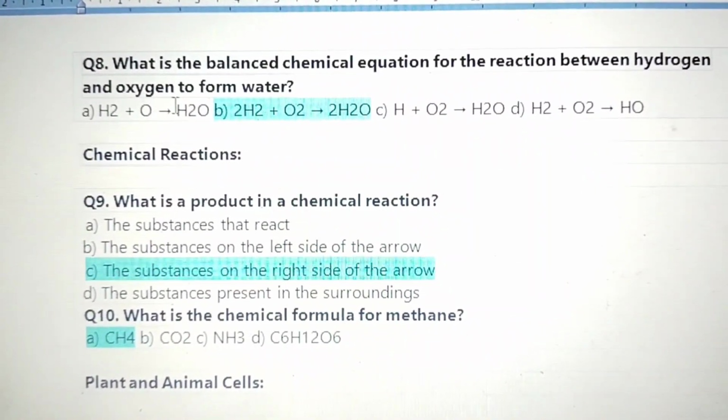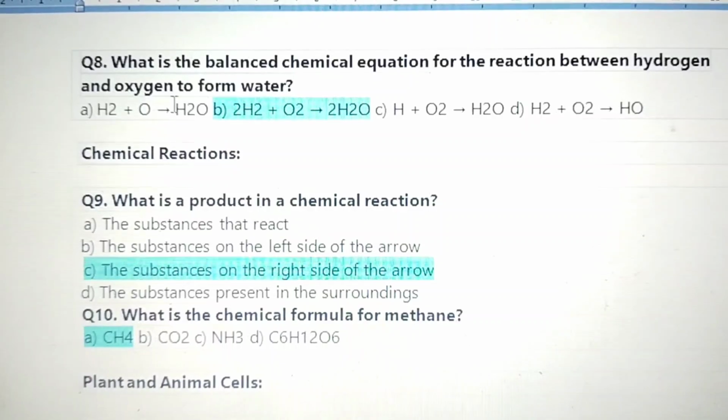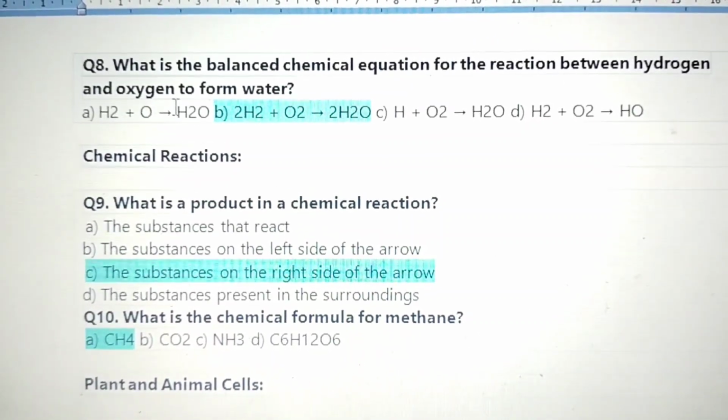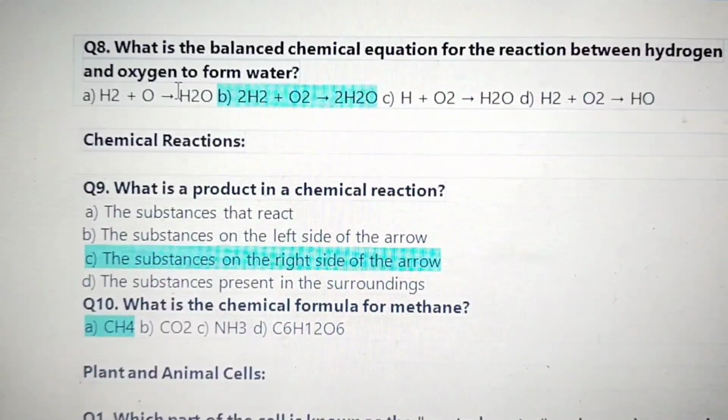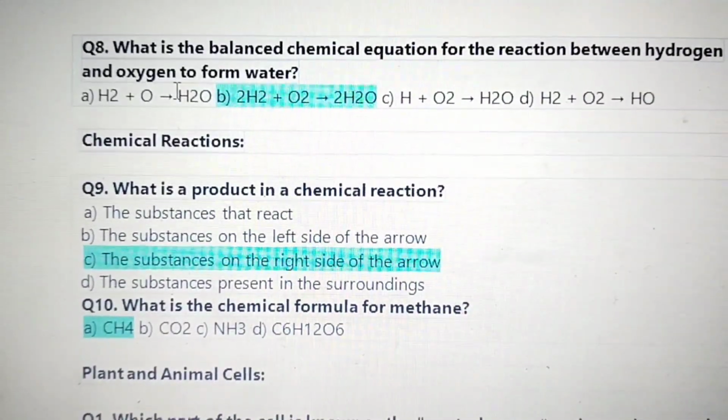Question 8. What is the balanced chemical equation for the reaction between hydrogen and oxygen to form water? The answer is 2H2 + O2 → 2H2O.